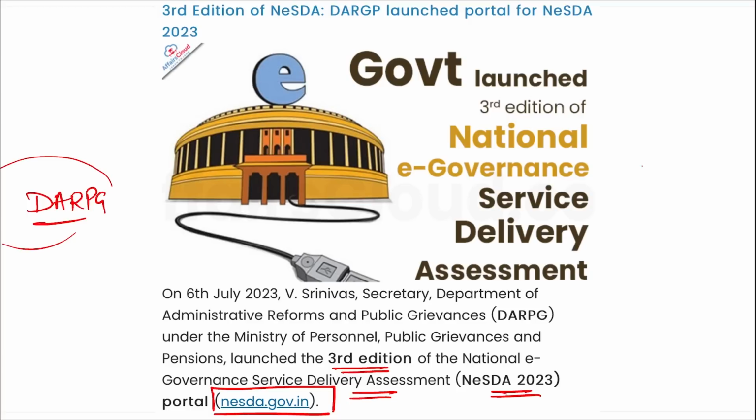Correct? With the launch of this portal, DARPG have begun their work towards the preparation of the third edition of the NESDA study. Correct? The third edition of this framework was developed by DARPG, and the aim of this framework is to analyze the depth of the effectiveness of existing e-governance service delivery mechanisms from the citizens' perspective, that is, how can these services benefit the citizens, and how can we improve those services, right?